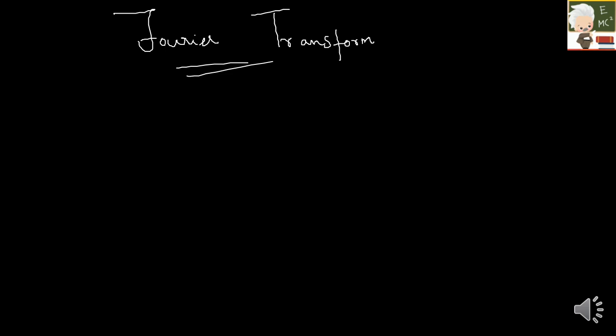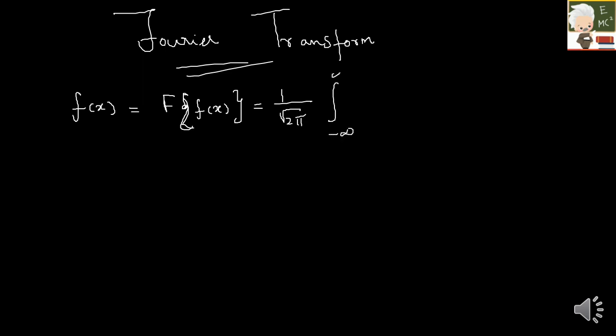So for example, if I have a function f of x and I have to do the Fourier transform, then the Fourier transform of f of x is given by 1 by under root 2 pi integral minus infinity to plus infinity f of x e raised to i k x dx. This is your formula for Fourier transform. This 1 by under root 2 pi is your normalization constant. In some books they might have considered it, some books they might have ignored it, but that's not a big deal.